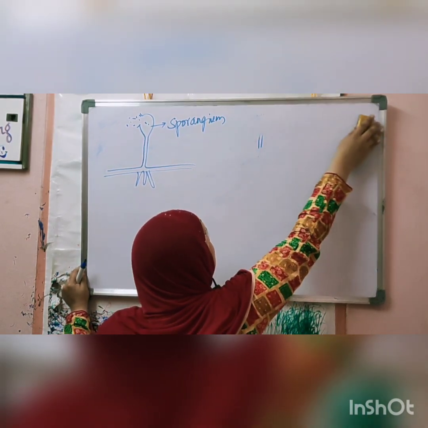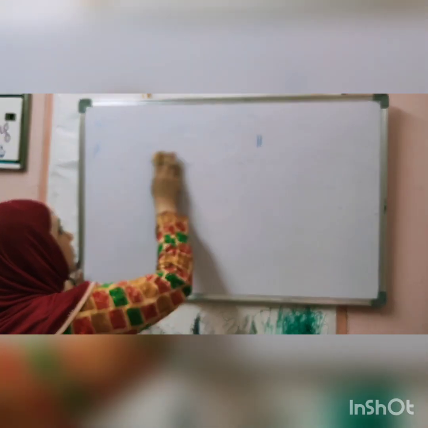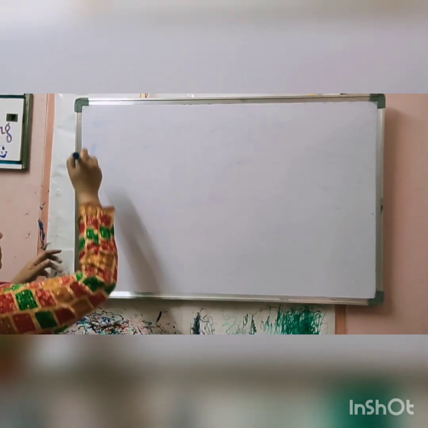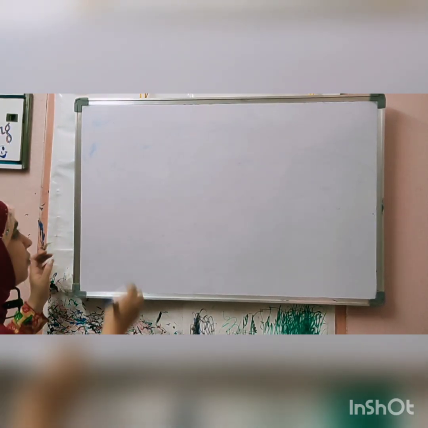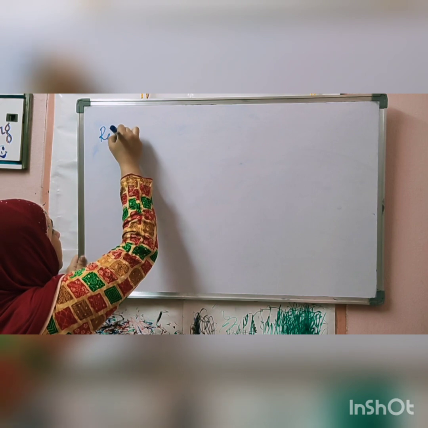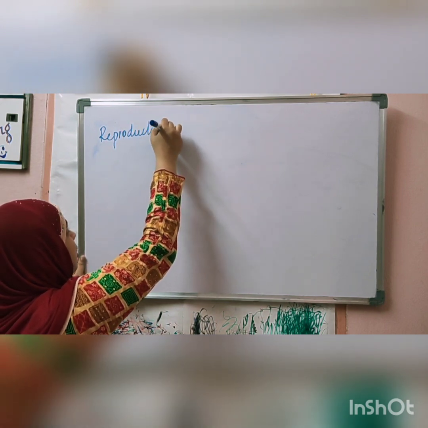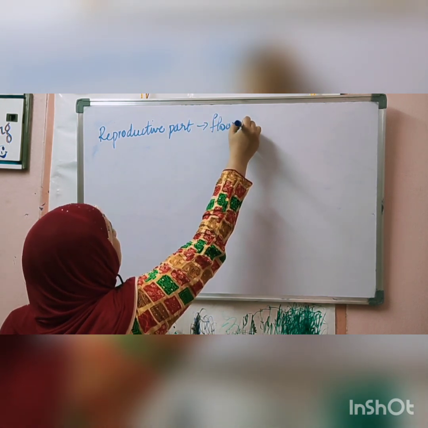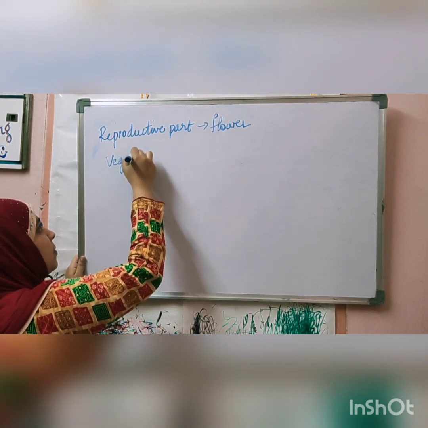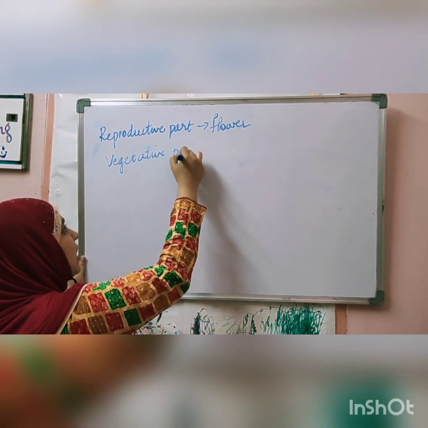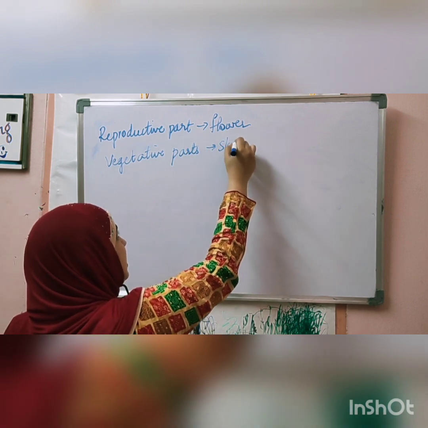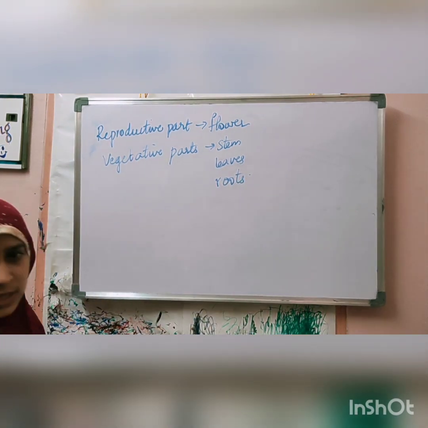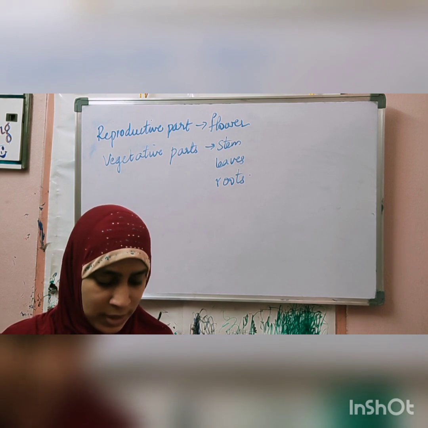Next, vegetative reproduction. What is vegetative reproduction? What is the reproductive part of a plant? The reproductive part of a plant is the flower. What are non-reproductive parts? They are vegetative parts. Vegetative parts of plants are stem, leaves, roots. Stem, leaf, roots are called non-reproductive parts.